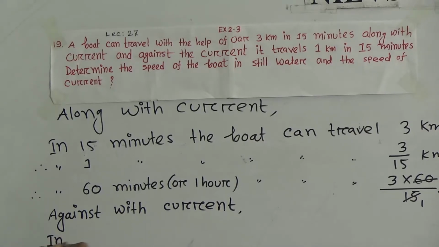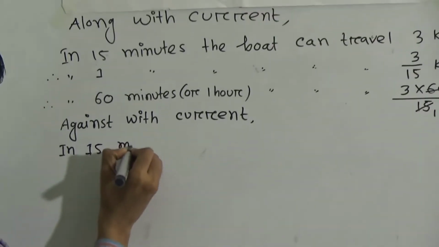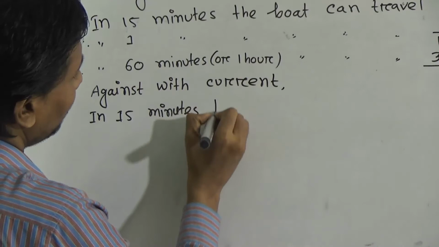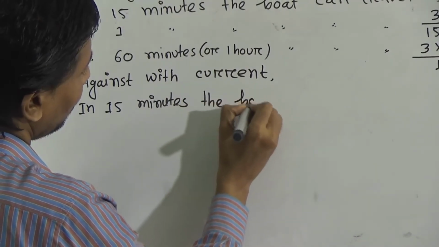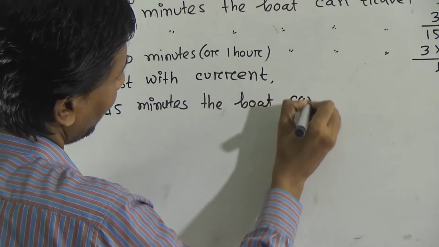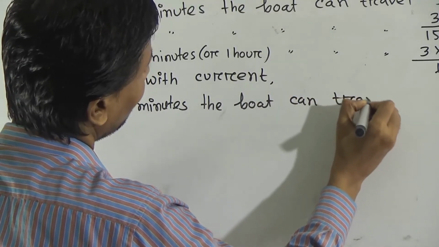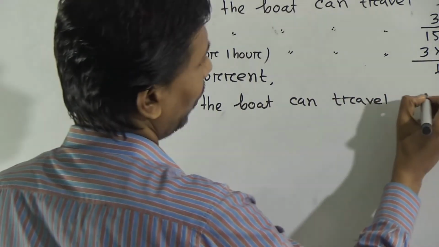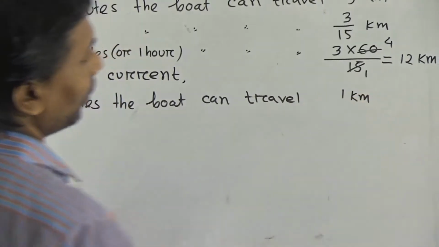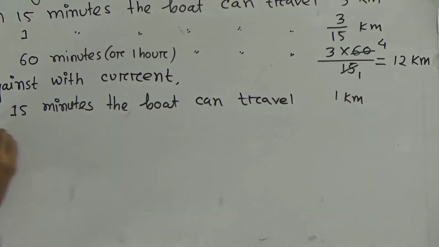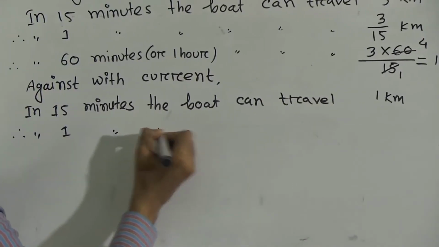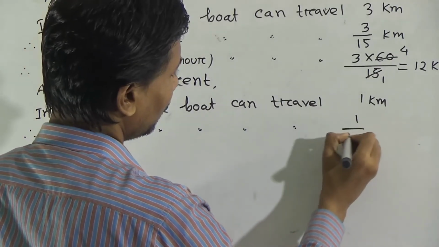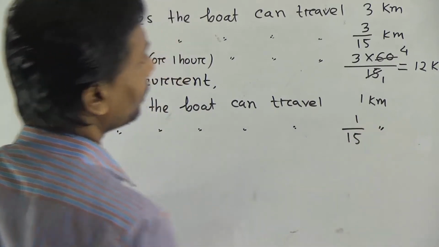in 15 minutes the boat can travel how many kilometer? 1 kilometer. Therefore, in 1 minute, the boat can travel less kilometer, that means 1 by 15 kilometer.